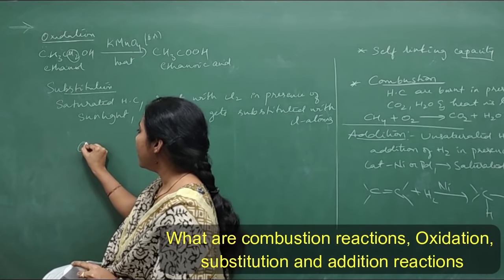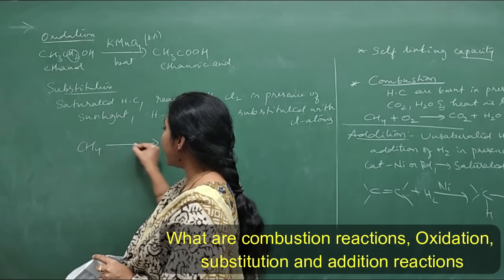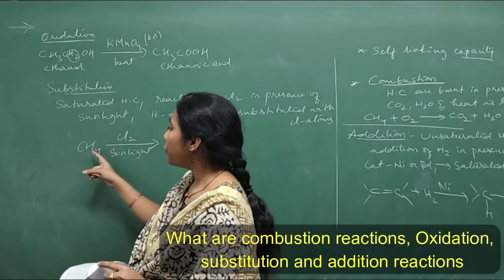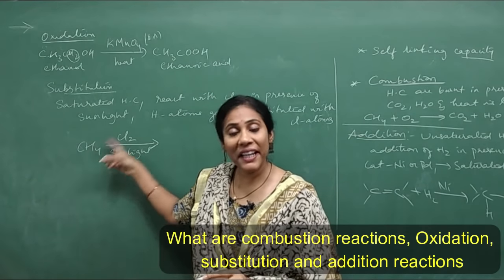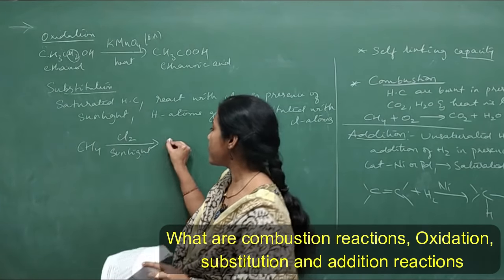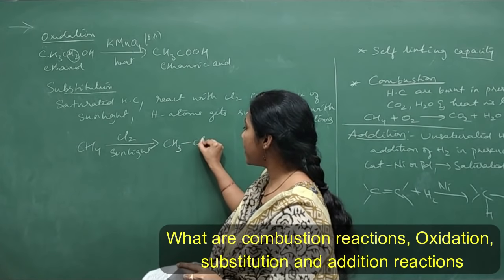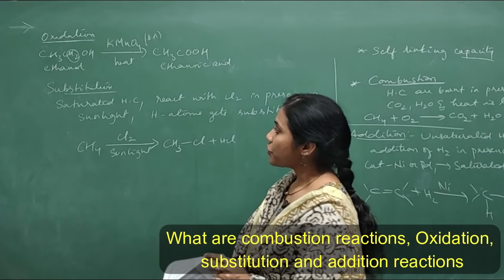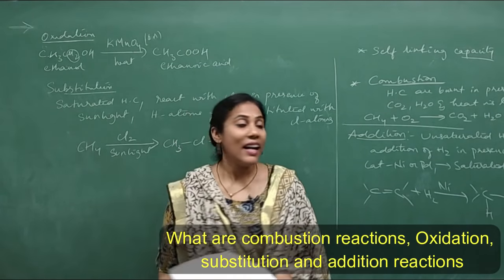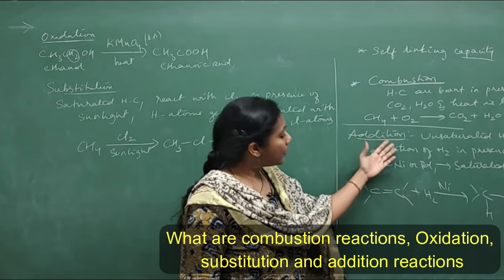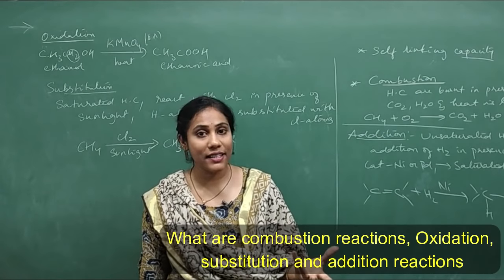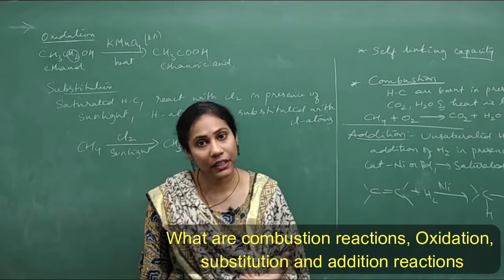Say for example, CH4 is there. When I heat this in presence of chlorine and sunlight, what is happening here? You have 4 hydrogens where 1 hydrogen will come out. In the place of 1 hydrogen, 1 Cl goes. So you will have a compound CH3Cl plus HCl. So remember here, saturated hydrocarbons only can show substitution. Unsaturated hydrocarbons can only show addition. Say based on this, 1 mark questions can be asked. Clear? Where you must know the entire concept.